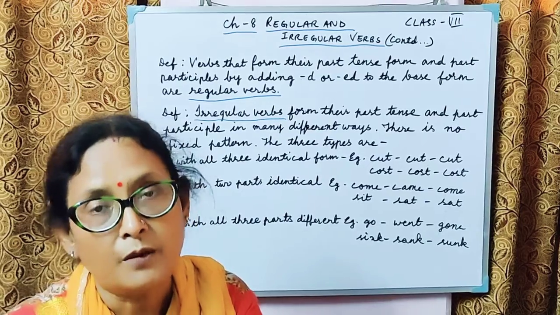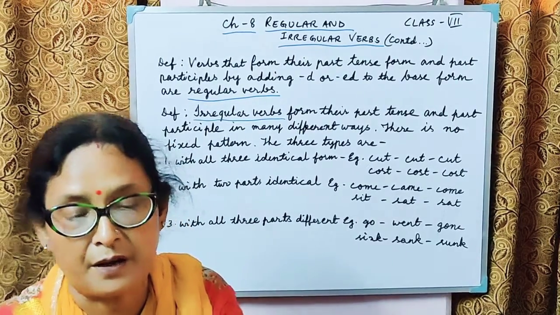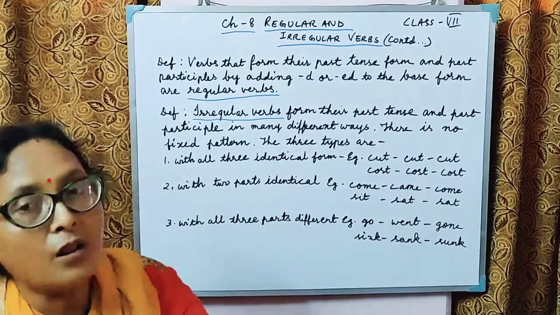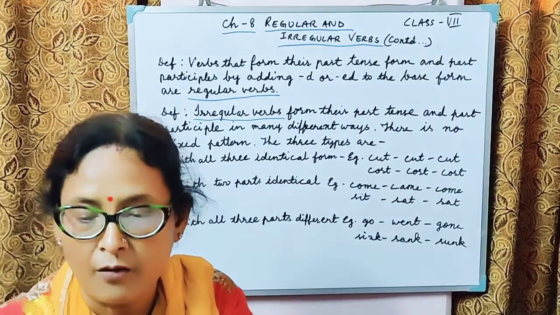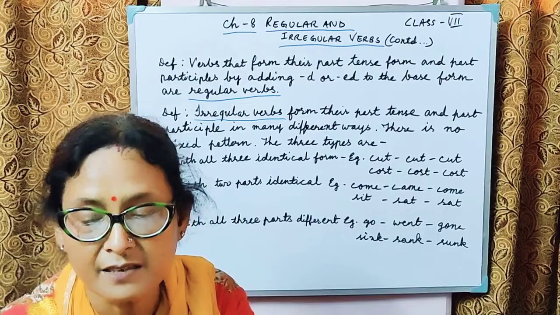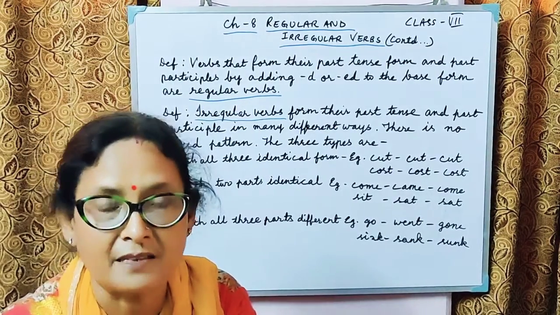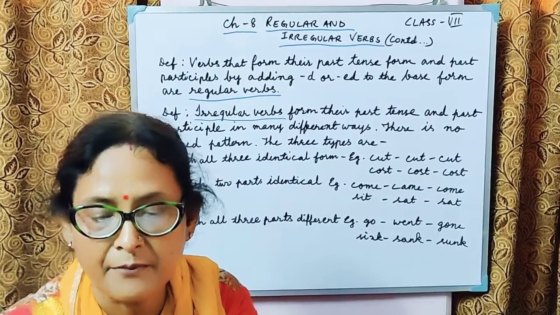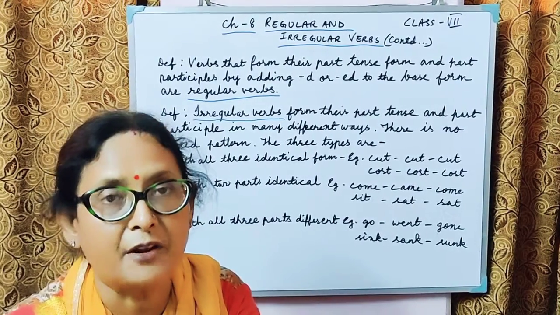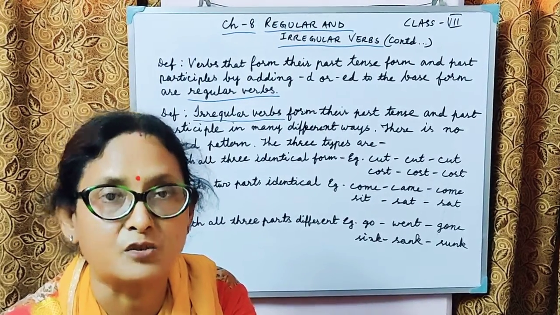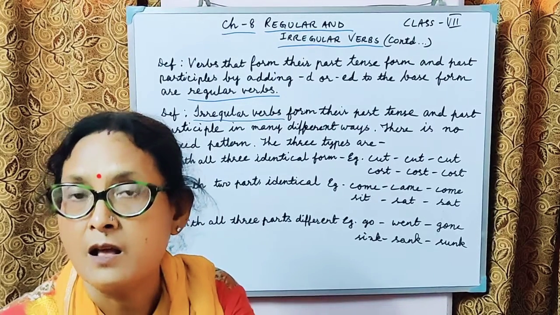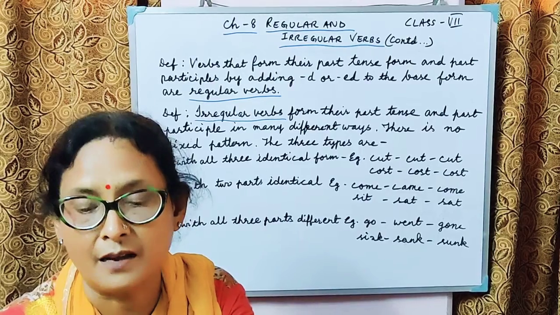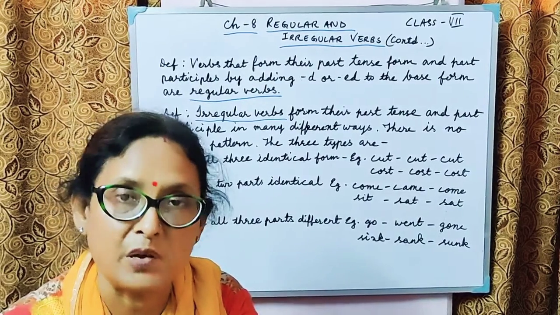Now, talking about the three types of irregular verbs, we have the first type with all three forms identical, meaning the base, the past tense and the past participle are in the same form. For example, cut, cut, cut. You see here, children, the base form is cut, the past tense also is cut, and the past participle is also cut.